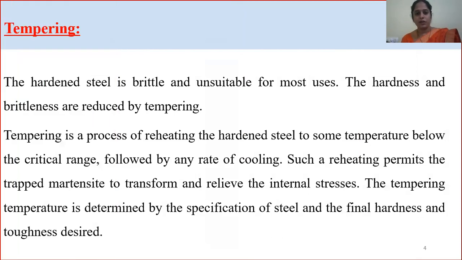Next, we will clearly go with what is a tempering process. Tempering is a reheating process of hardened steel. This is one of the steps which is done after hardening process. And in tempering, we will reach two phases of transformation, that is austenite and martensite. Or tempering is a process after hardening process where we will reheat the material in order to increase the toughness and relieve the internal stress.